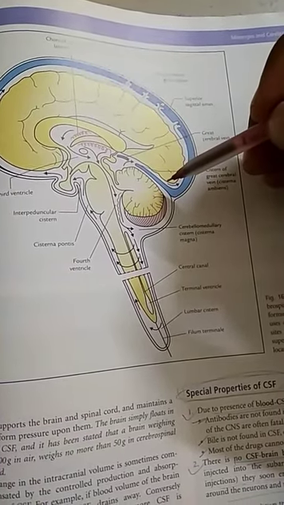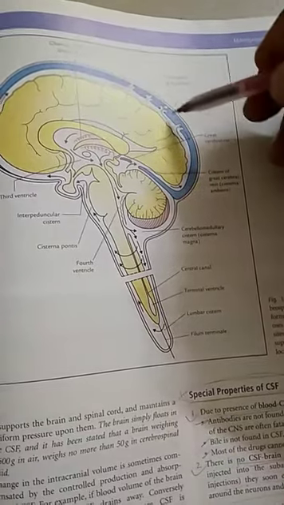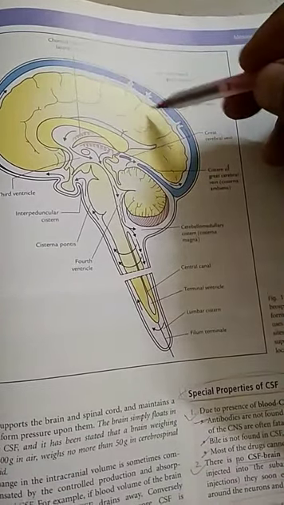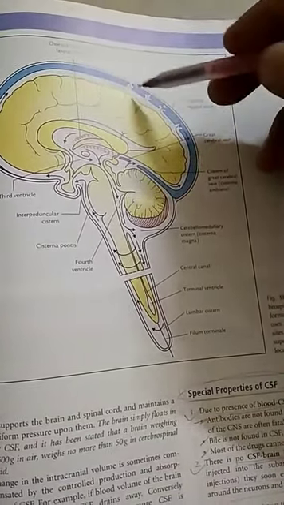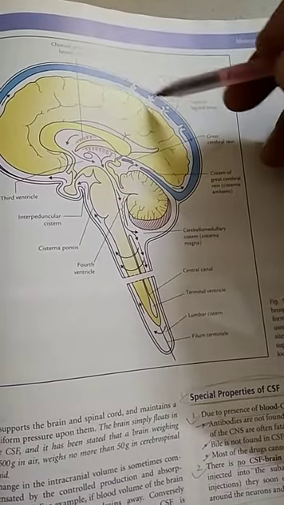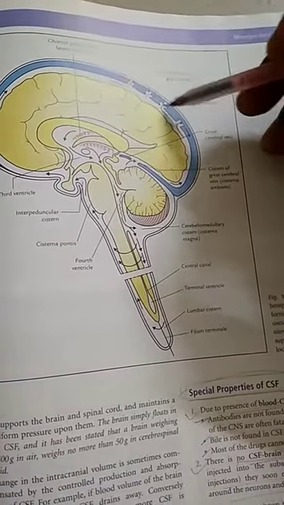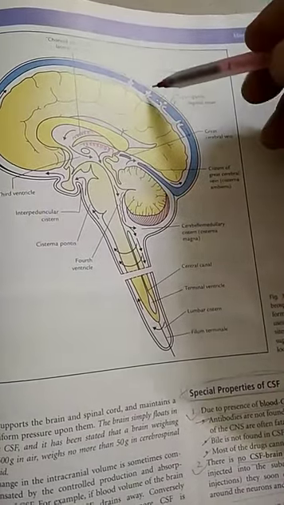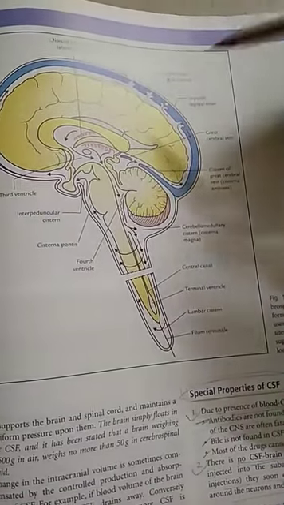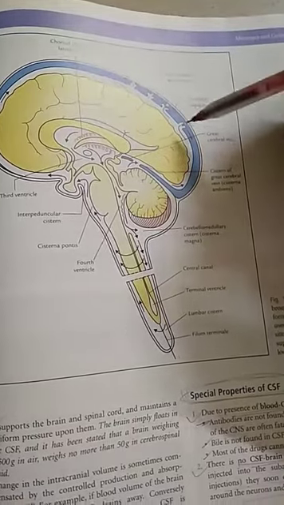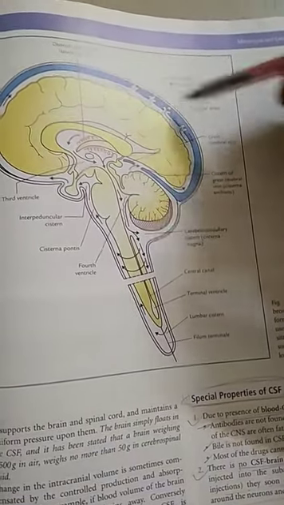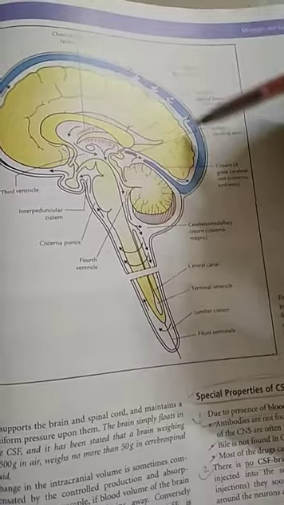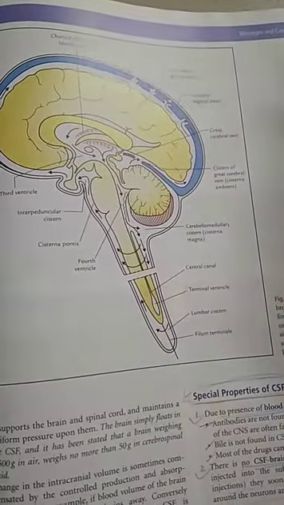Afterwards, it ascends on the superolateral aspect of each cerebral hemisphere and reaches the arachnoid villi as well as arachnoid granulations. In the arachnoid villi and arachnoid granulations, there will be absorption of CSF into the superior sagittal sinus.